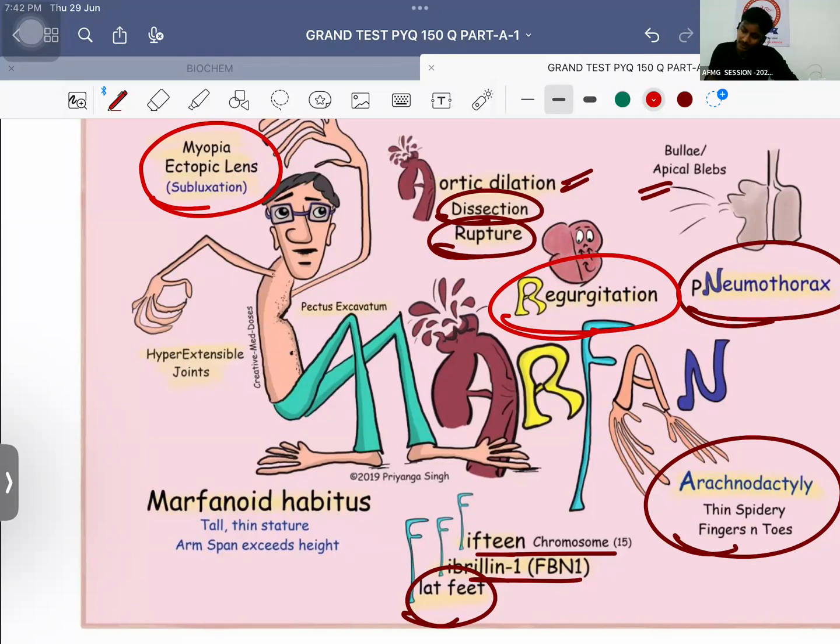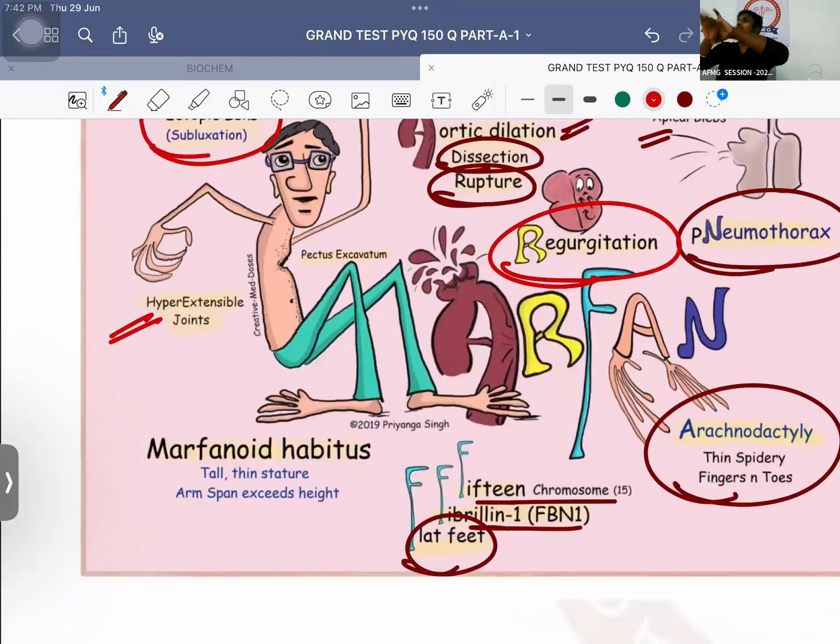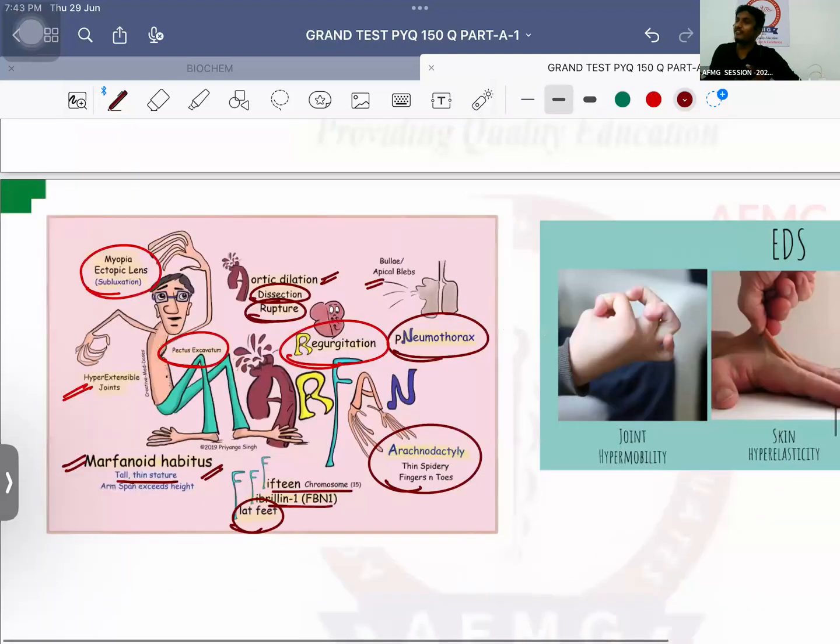Please remember. Then there will be hyperextensible joints. कैसे भी मोड़ लो, joints move हो जाएंगे. Please remember. There will be a chest deformity, which is inward curvature of chest, known as pectus excavatum. The patient will have a tall, thin stature. लंबा सा patient, पतला सा होगा. His arm span will be more than his height as well. That is what is known as Marfanoid habitus. So these are the usual features of Marfan syndrome. No issues with this, anybody?